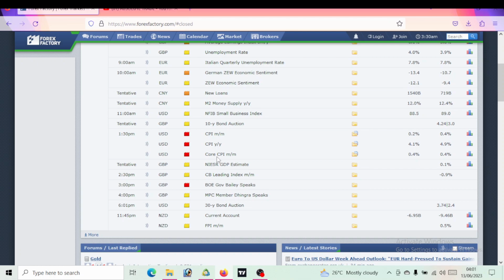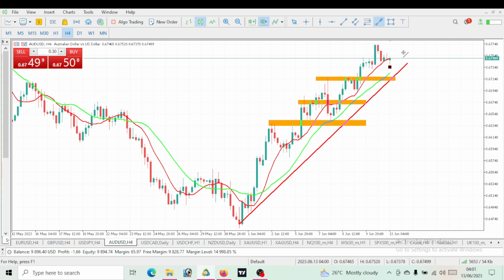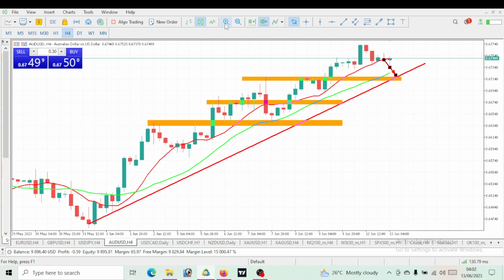So the news is expected to come out low. That is exactly what is expected. If it comes out low, then of course we expect a bullish move on AUD USD, because with that news we expect USD to actually fall. If USD falls, that will give way for AUD USD to go bullish. But before that, let's see if in the London session AUD USD will drop to this 20 period simple moving average. So I'll be expecting it to come to this 20 period simple moving average. Then probably, during that news time, we would know.